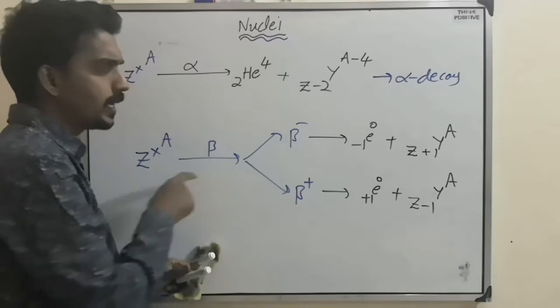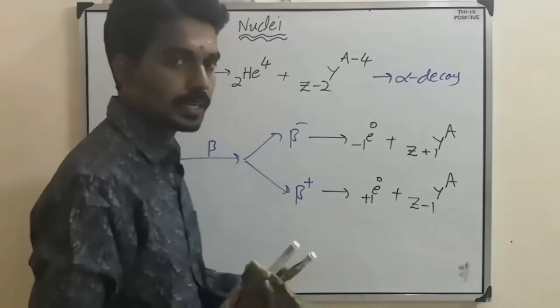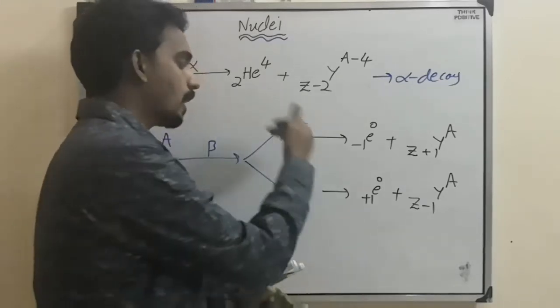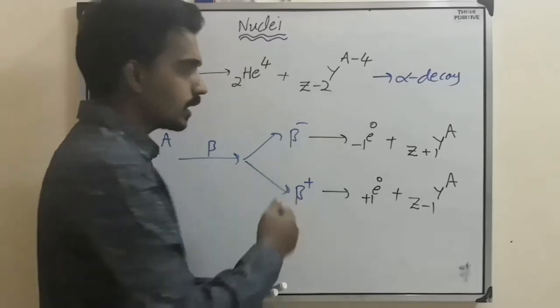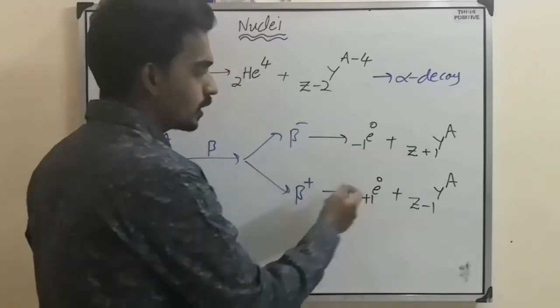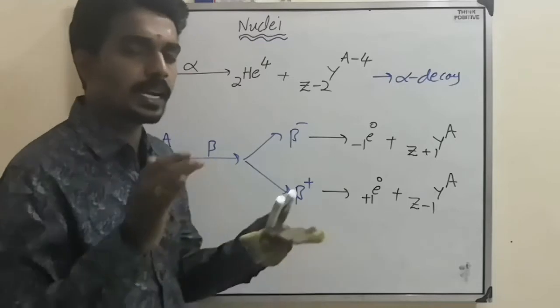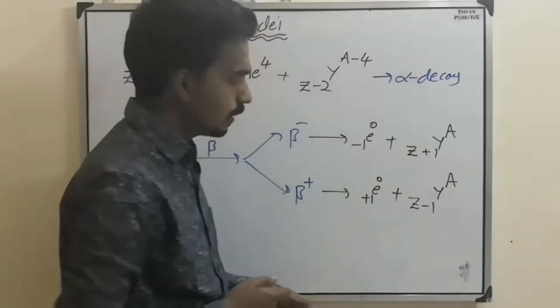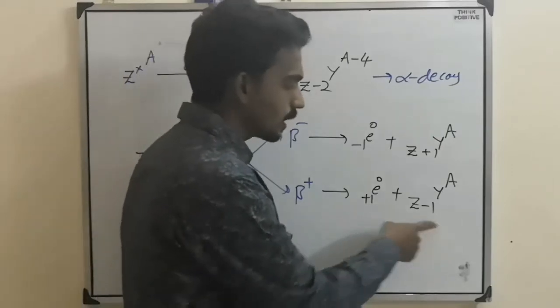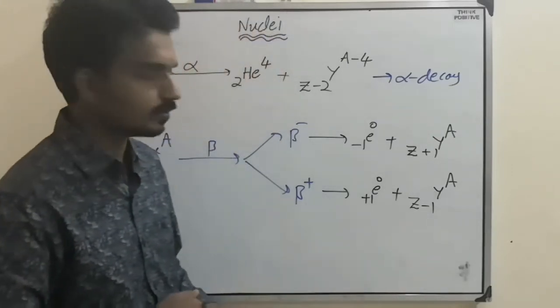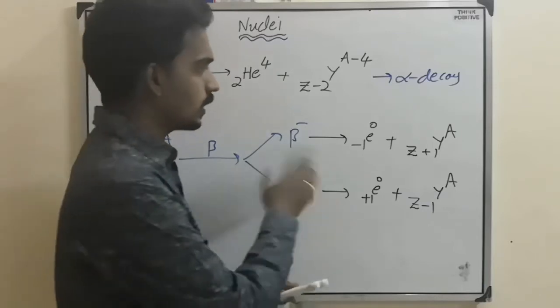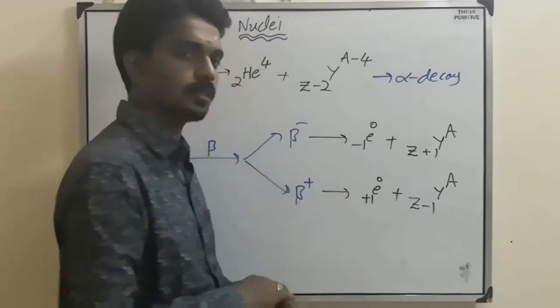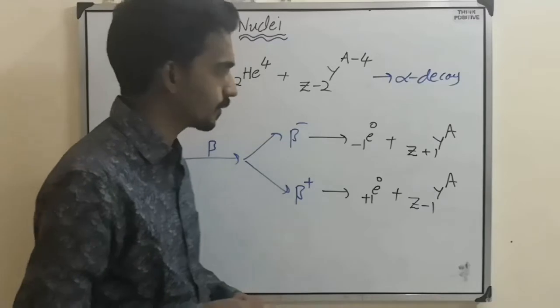So in case of beta decay, there are two possibilities, beta minus or beta plus: an electron may be emitted or a positron may be emitted. If an electron is emitted, the atomic number increases by 1. If a positron is emitted, the atomic number decreases by 1. So this is another type of decay process, that is beta decay.